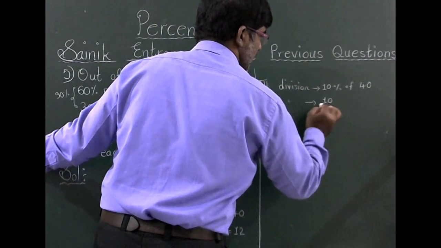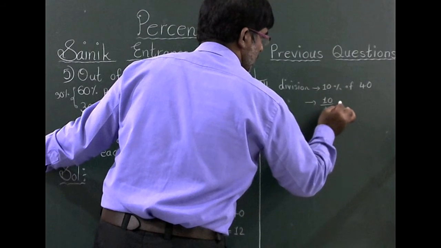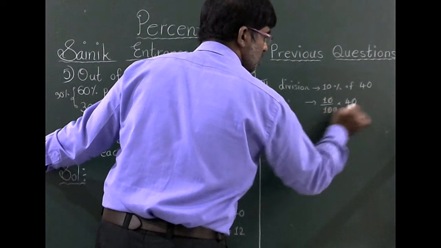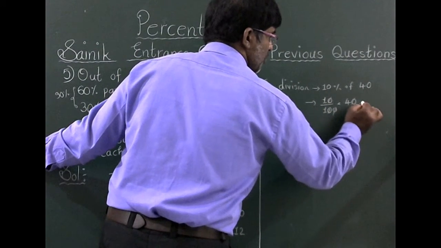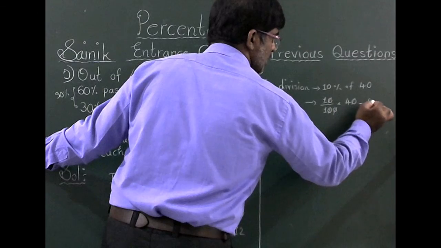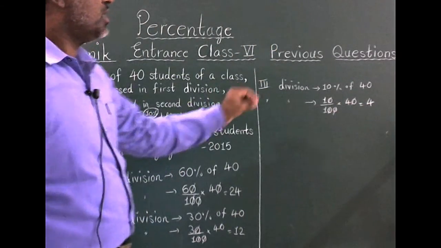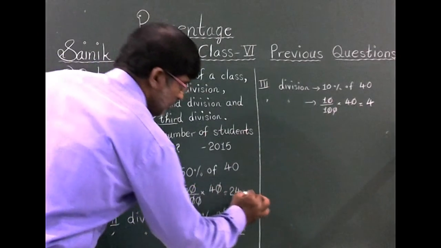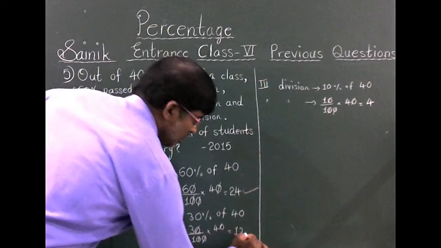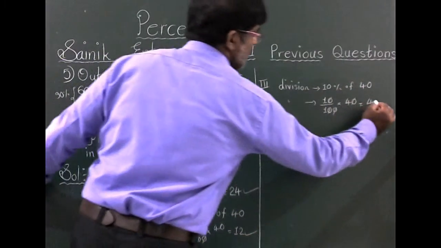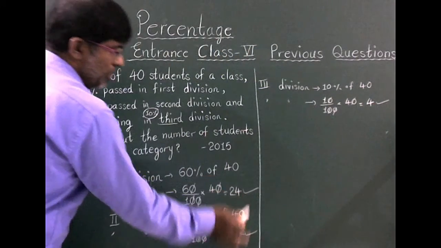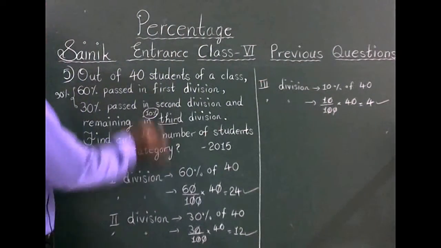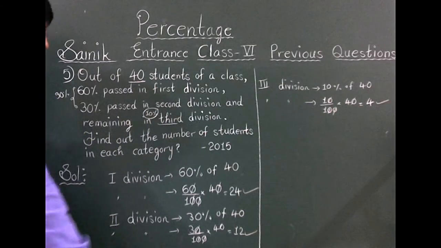10% means 10 by 100 into 40. Numerator 2 zeros, denominator 2 zeros, both get cancelled. 1 4 is 4 students. Okay, the number of students passed in the third division is 4. Okay, the first division 24 children, in the second division 12 students, in the third division 4 students. 24 plus 12 is 36, 36 plus 4 is 40. The total number of students is 40.